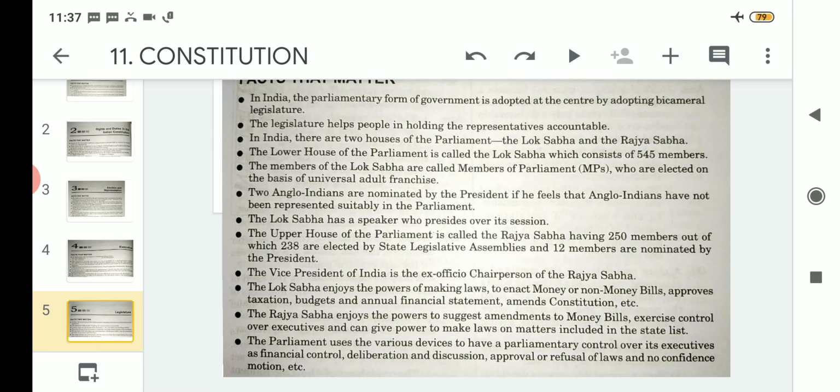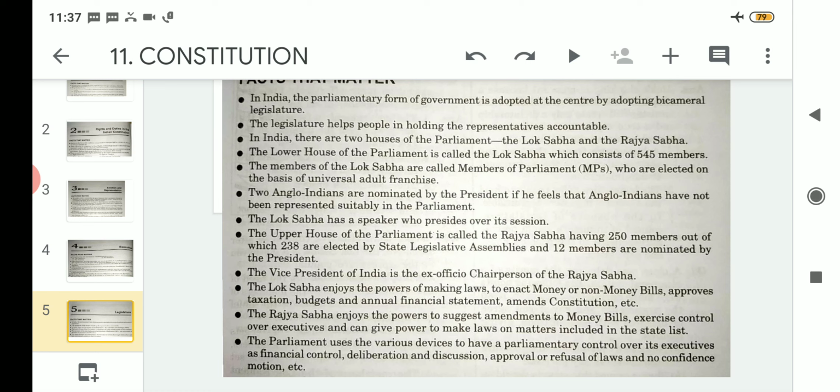And these various devices to control the executive are such as, what are the various stages over which executives can be controlled. Number one is the financial control of the executives. Then the deliberation and discussion factor is also there regarding the control of the executive. Then approval or refusal of laws, that means any laws that are brought to both the houses of the parliament can be approved also, can be refused also.